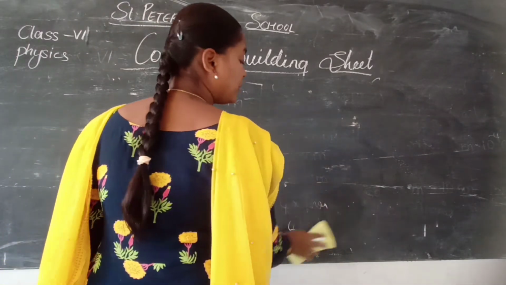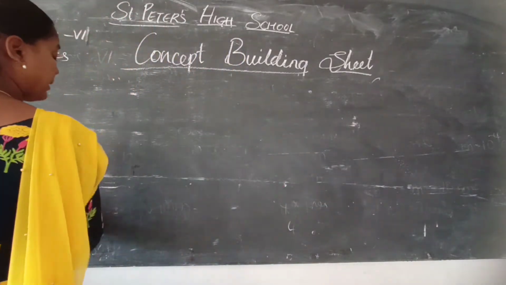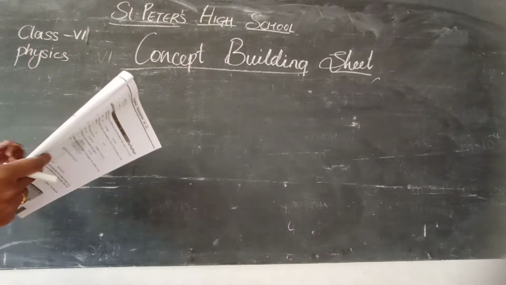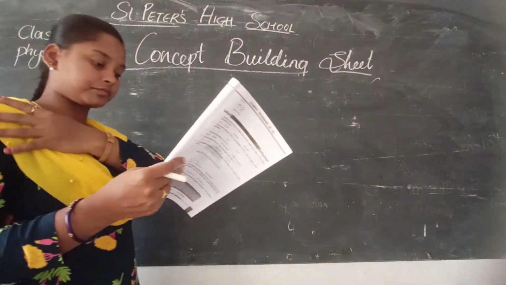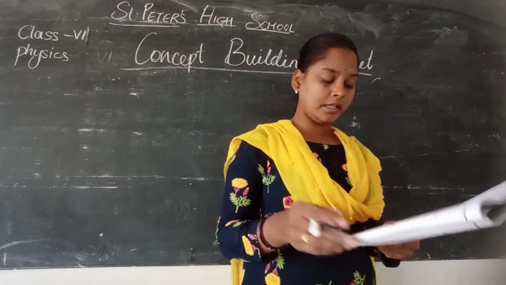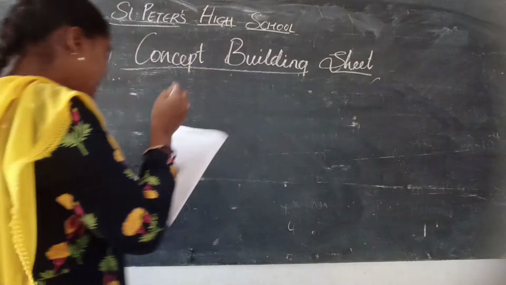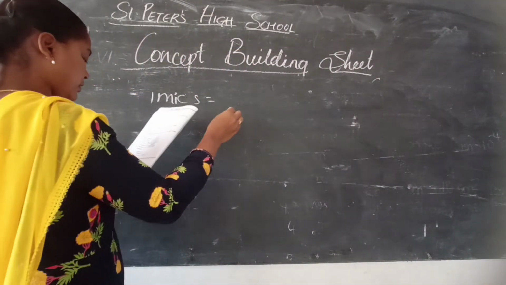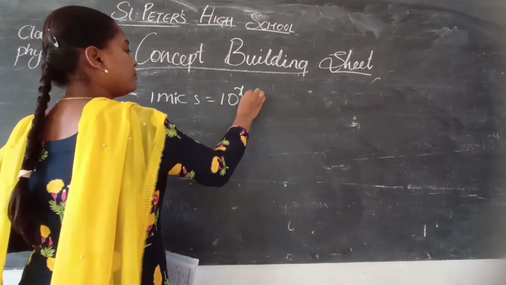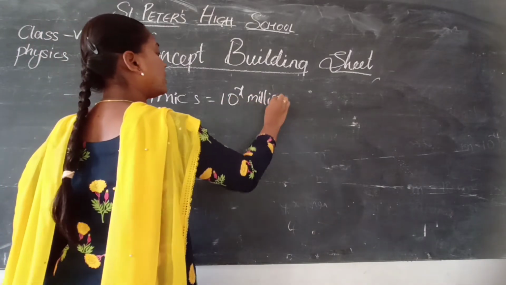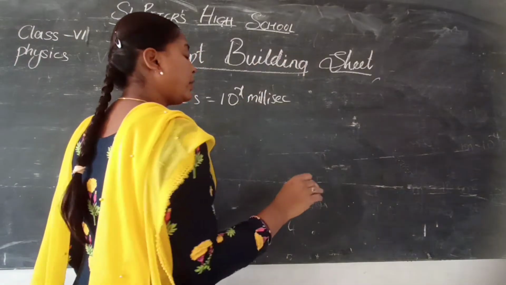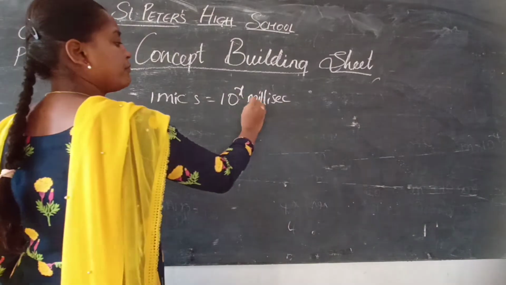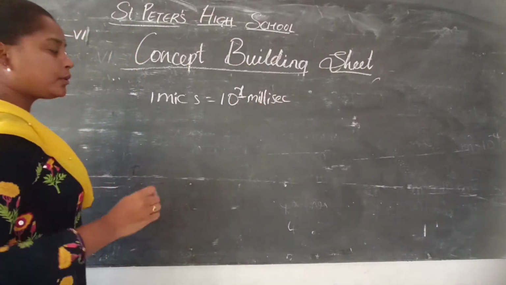So here are the submultiples of seconds. That means millisecond, microsecond. Millisecond is 10 to the power of minus 3 and microsecond is 10 to the power of minus 6. Let us see what the question is. 1 microsecond is equal to 10 to the power of x millisecond. These are smaller than the second, very small gaps. What is this x value? We have to find out.